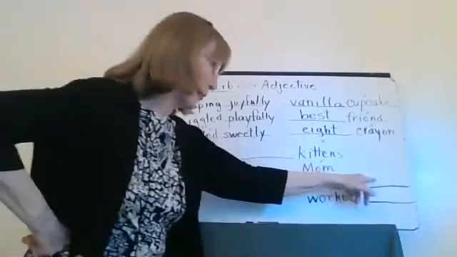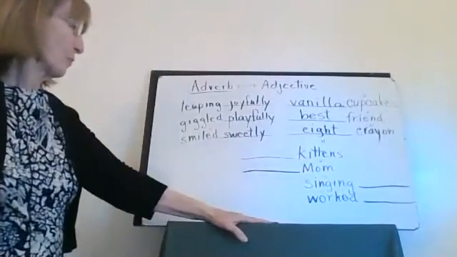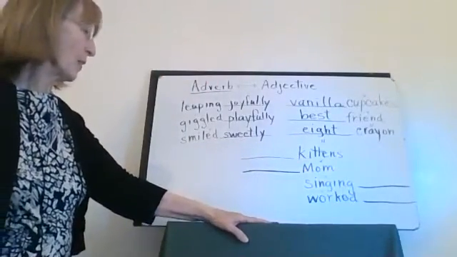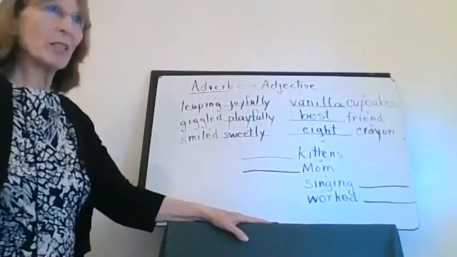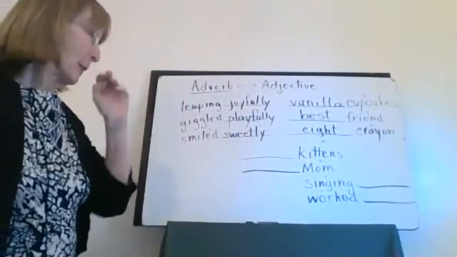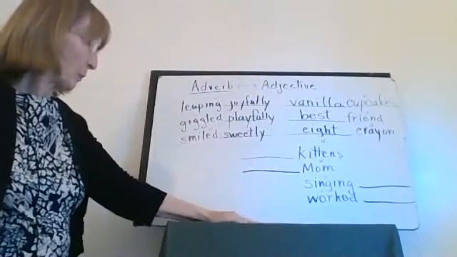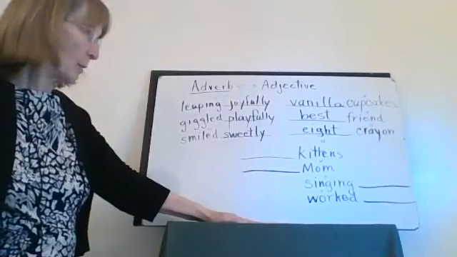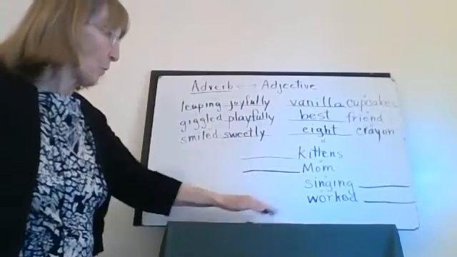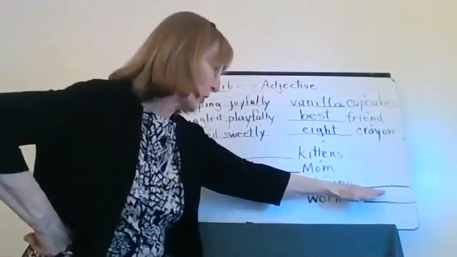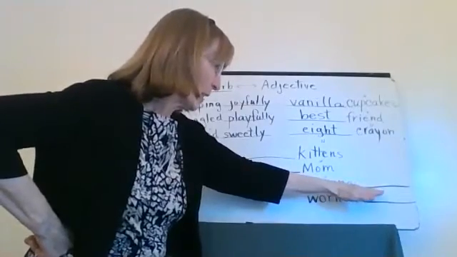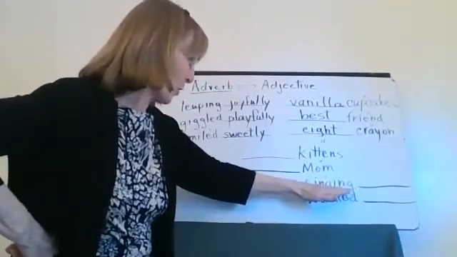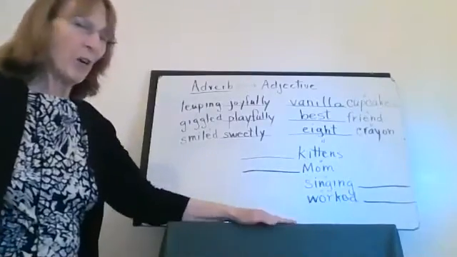You could put that in there too. Singing confidently. Can't think of any more? Well, I'm going to let you think for it a little while longer. Put in an adverb that will describe singing, how they sing.